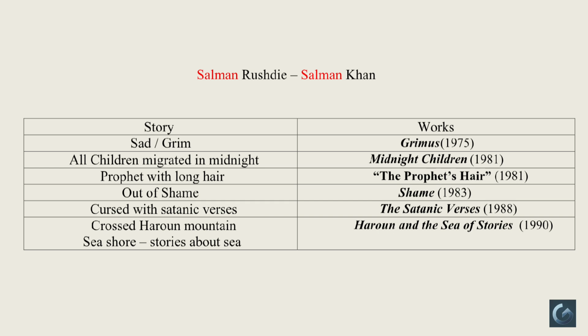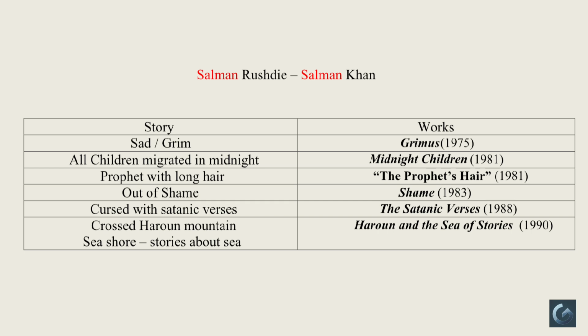Then children migrated at the very night along with their parents, right? This stands for the famous novel Midnight's Children, published in 1981. Then we saw a prophet with long hair who felt shame on his land and cursed with satanic verse, right? This scene stands for 3 works. Prophet with long hair stands for the short story The Prophet's Hair, published in 1981. And Shame stands for the novel Shame, published in 1983. And he cursed it with satanic verse, right? Here the satanic verse stands for the famous controversial novel The Satanic Verses, published in 1988.